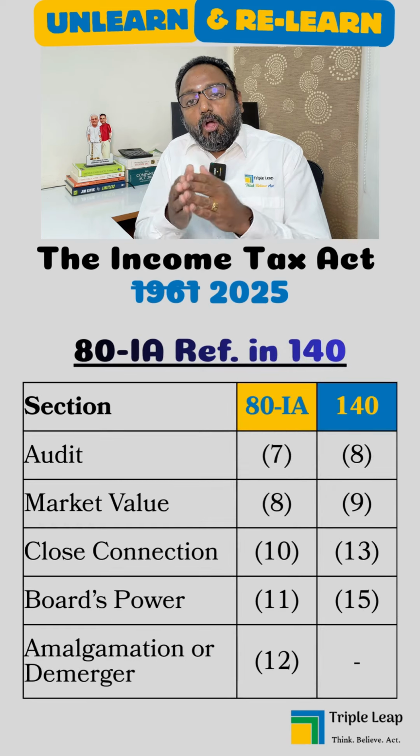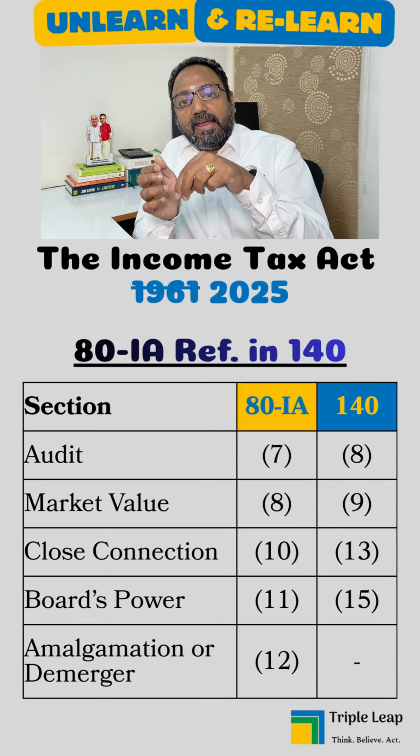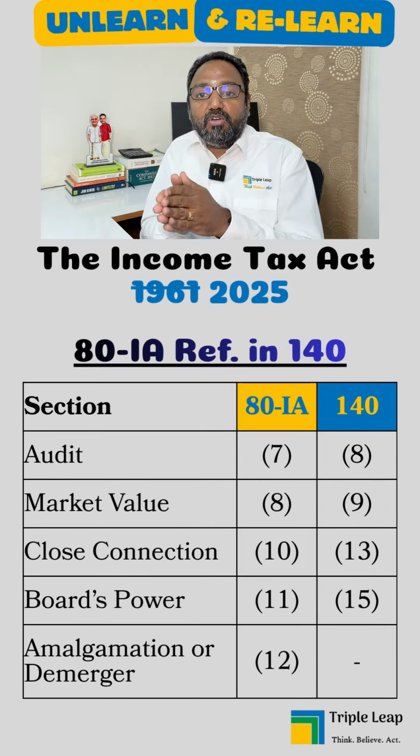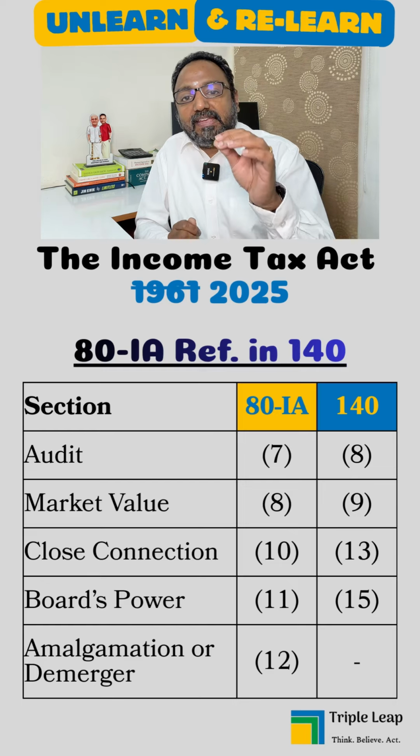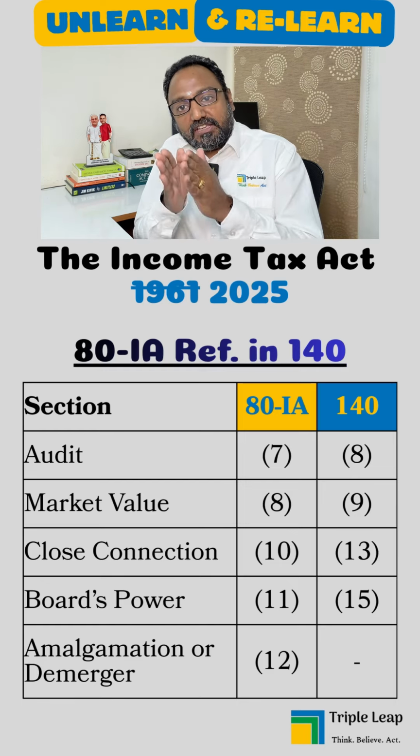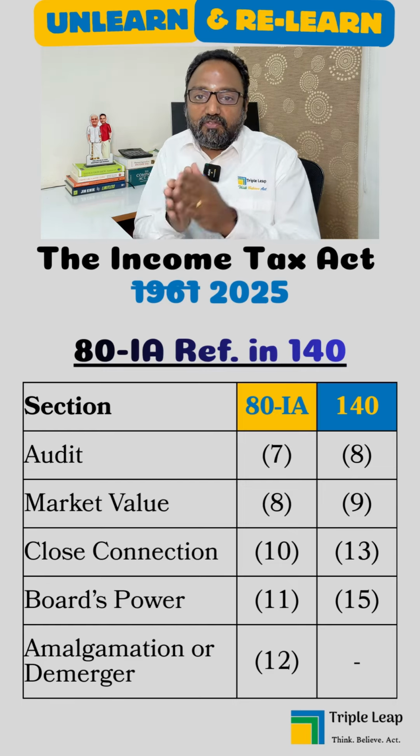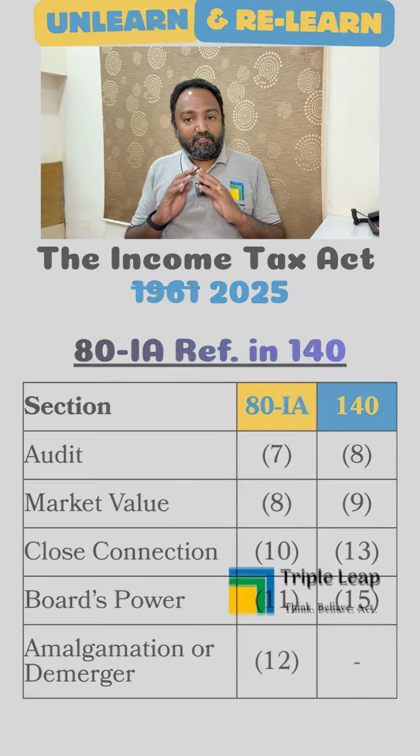That's a good question. All key conditions mentioned in 80IA for claiming deduction are now referred to in section 140. That is the equivalent of 80IAC. So now such sections refer to section 140. Is that clear? Very much.